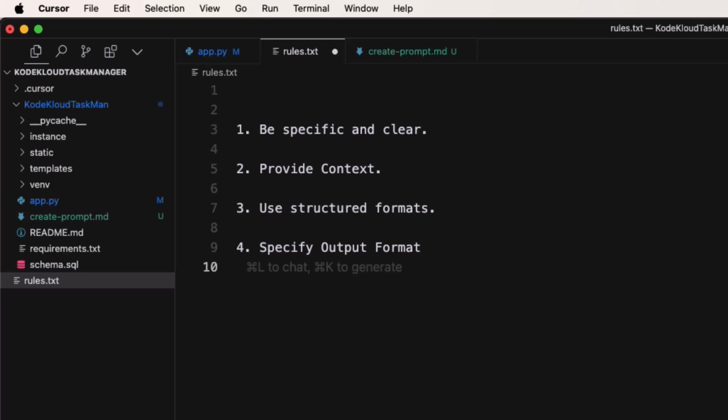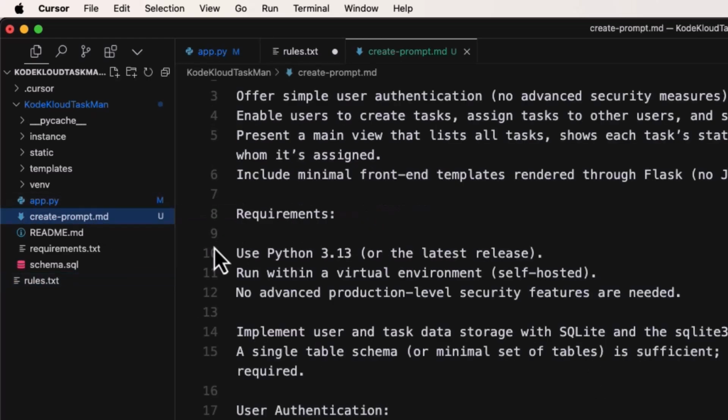The last thing is iterate and refine. You don't expect perfect results on the first try. We got really lucky with our giant create prompt here that it was mostly good. We only had to do a few modifications, but sometimes you have to go back and say, no, I meant X, or you generated X and I want Y. And then you refine and you can go back and forth.